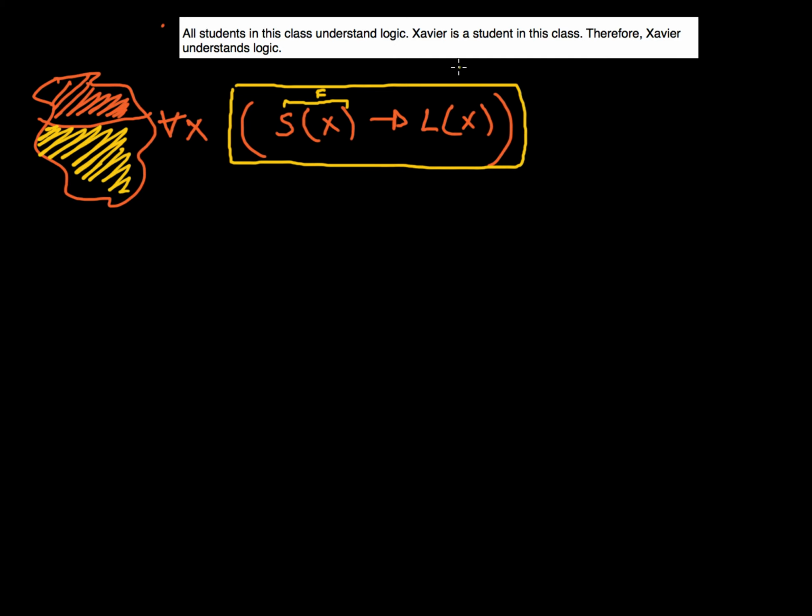Okay, that was kind of a recap from some of the material we looked at in week 1, week 2. Now, Xavier is a student in this class. So this yellow box is true for every single X. Xavier happens to be a student in this class, so Xavier is one such person somewhere over here. Let's use maybe blue. Xavier is one such person over here in this domain, and Xavier is a student in this class. So let's take this idea that Xavier is a student in my class, and let's replace X with Xavier.